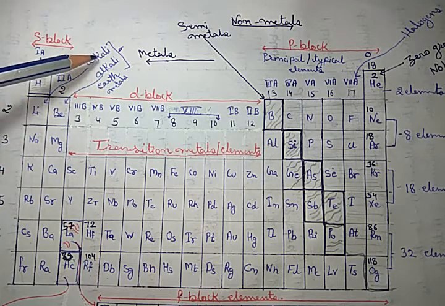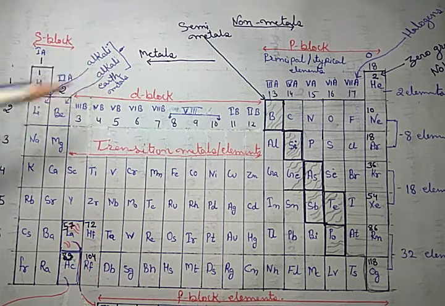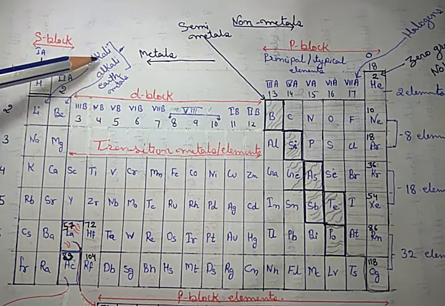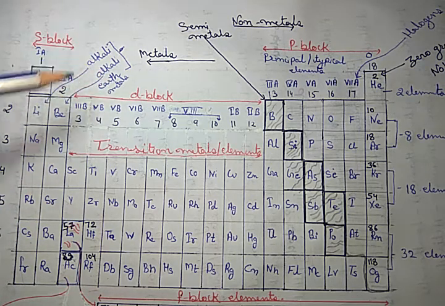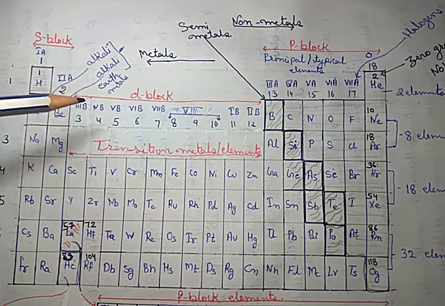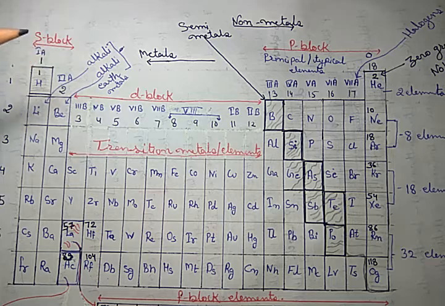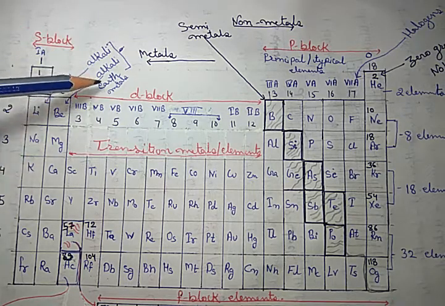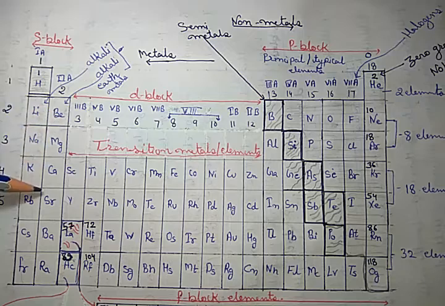Why are they called alkali? Because their oxides are basic in nature, and these oxides are water soluble also. That's why these are called alkali. Alkali means those bases or basic oxides which are water soluble. So the oxides of these two groups are water soluble and basic in nature. That's why they are named alkali. It is earth metal because it is found in earth crust. Okay.